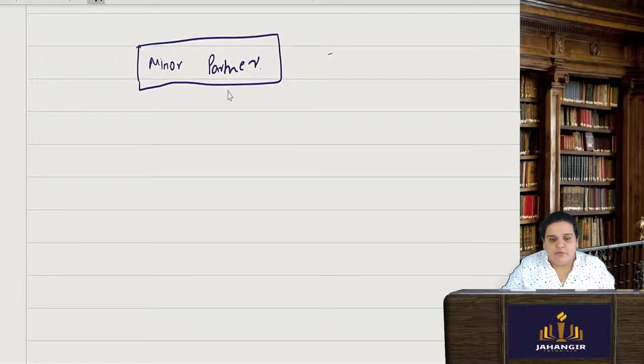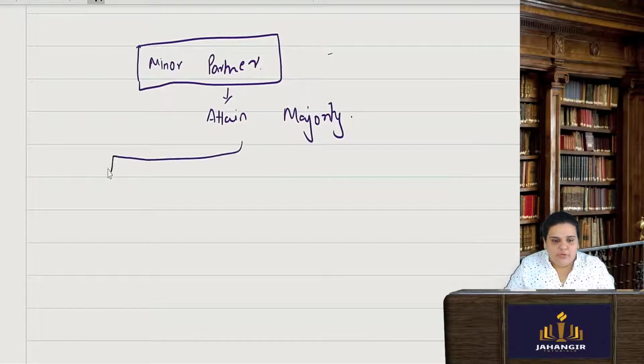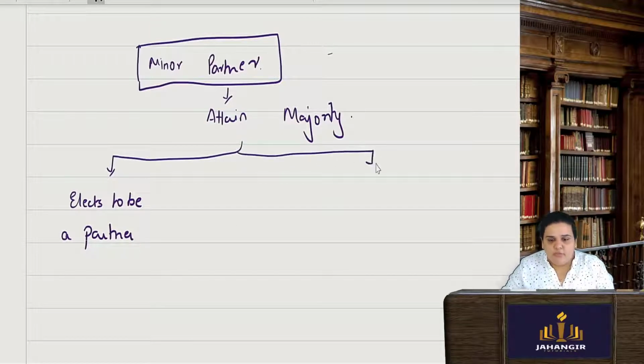Obviously this minor is going to attain majority. So after attaining majority, he has to make a decision whether he wants to continue. Elects to be a partner means continue. So now he will be a proper competent party, no? Or he has to elect not to be a partner. He doesn't want to be a partner of this firm.